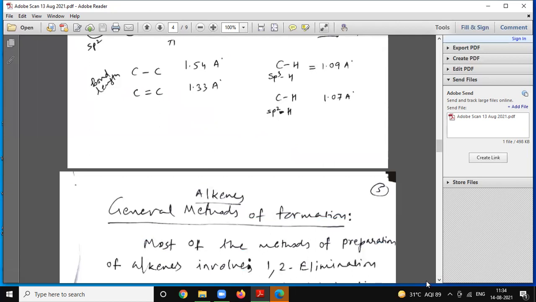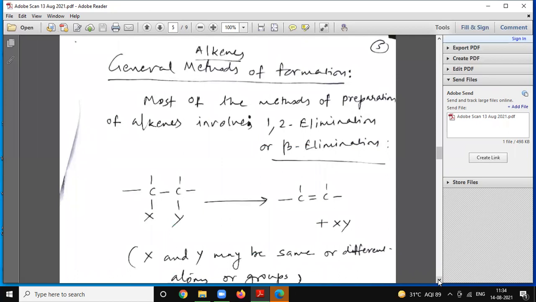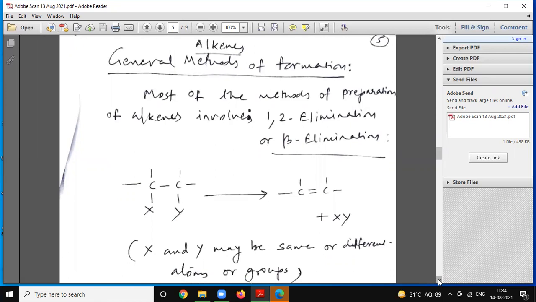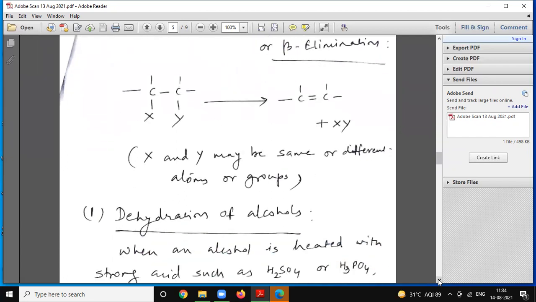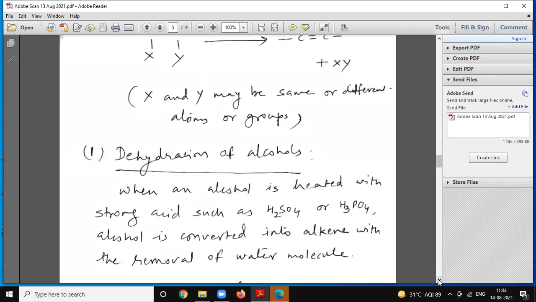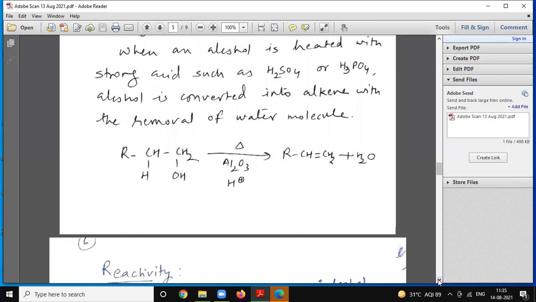General methods of formation. Most of the methods of preparation of alkenes involve beta elimination or 1,2 elimination reaction. X and Y may be the same or different atoms or groups. Dehydration of alcohols: when an alcohol is heated with a strong acid, such as sulfuric acid or phosphoric acid, the alcohol is converted into alkene with the removal of a water molecule.